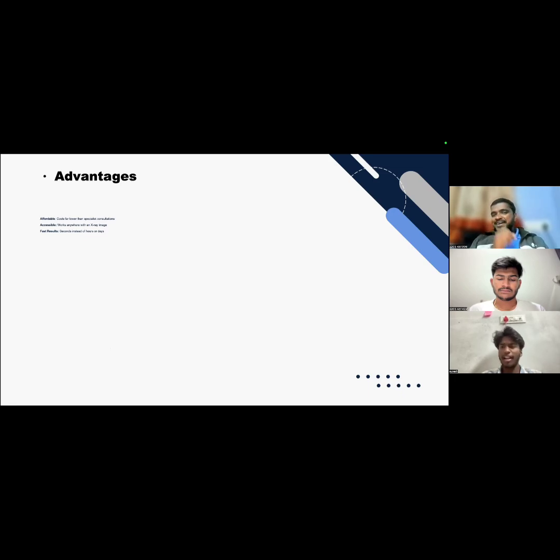And accessible. In every corner of India, people are now using 5G mobiles, not even 4G, which are more capable than this. So it's completely fine and accessible to almost a billion Indian users. And the fast results: you just upload the copy and wonder whether you are affected by pneumonia or not, and the AI will show you the result. It's affordable, accessible, and super fast.